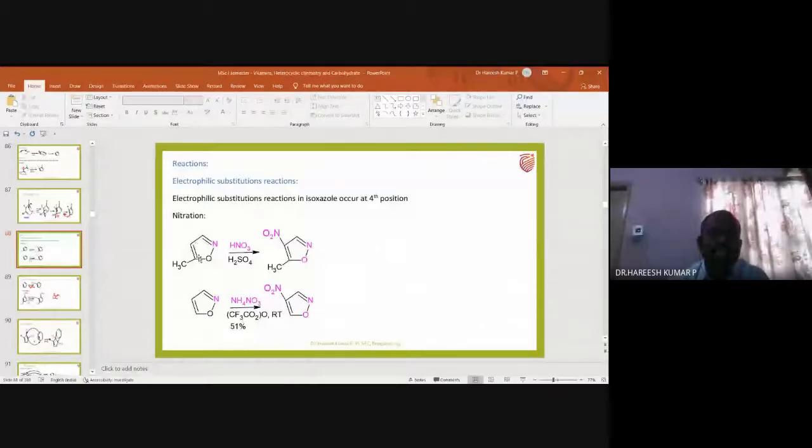The obtained cation is stabilized by resonance. And the fifth step is removal of proton and the product formation. So 5 steps are involved in electrophilic substitution reactions of nitration. Is it clear? Is there any doubt? Shall I go to the next one?